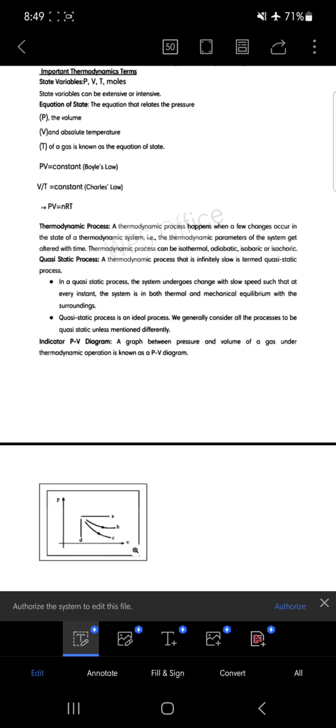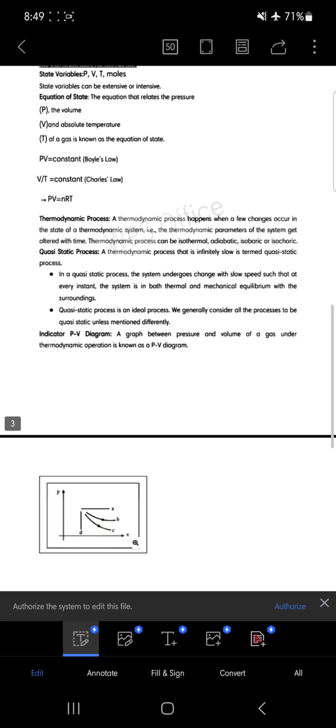So based upon that, we study here the thermodynamical process. That means the change carried on any system, or by the system, can be classified into the following types: isothermal, adiabatic, isobaric, isochoric.